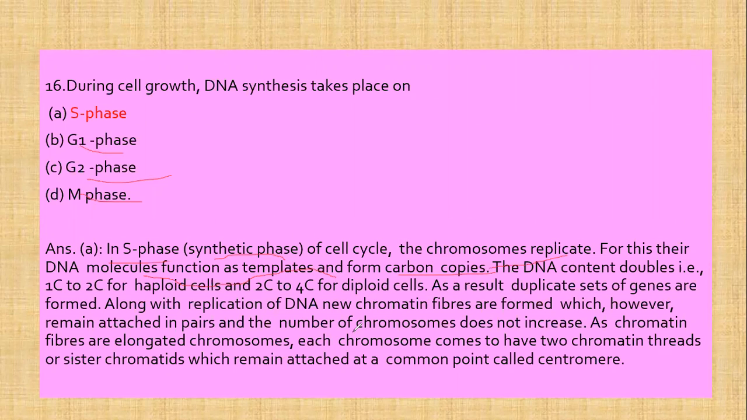Along with replication of DNA, new chromatin fibers are formed which remain attached in pairs, and the number of chromosomes does not increase. Now, as the chromatin fibers are elongated, the chromosomes come to have two chromatin threads or sister chromatids, and they remain attached at a common point which is known as the centromere. So S phase is the correct answer.